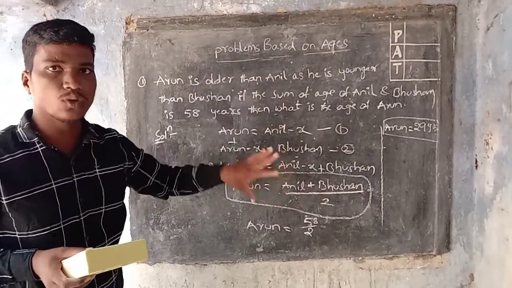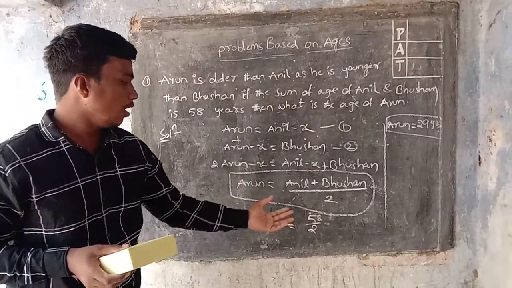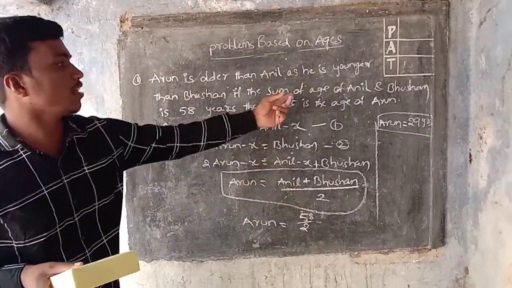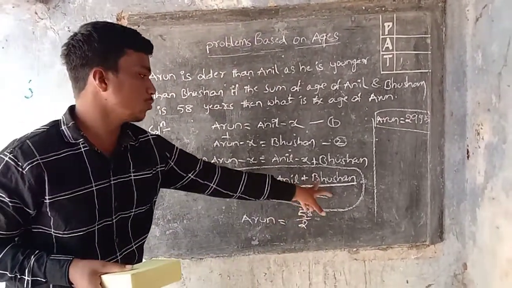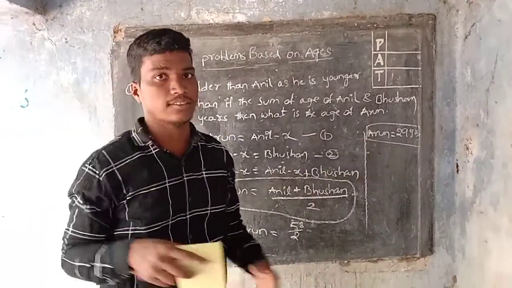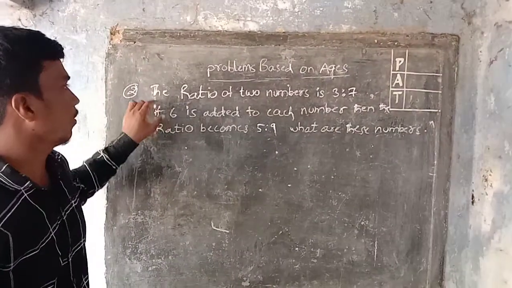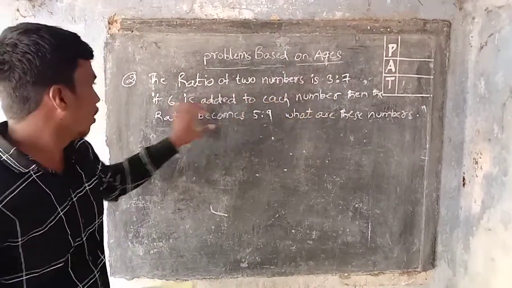Why am I taking this? Because these three members' age differences are the same. So already in this problem it is given that the sum of the ages of Anil and Bhushan is 58 years. So Anil plus Bhushan age is 58 years by 2, so Arun is equal to 29 years. And second problem. The ratio of two numbers is 3:7.